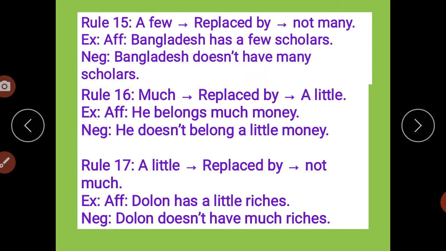Got it, students? So this is what we have done: how we have to change an affirmative sentence into a negative sentence. And while changing affirmative sentences into negative sentences, what different words get replaced with other words, I have also given with examples. Students, all these notes from the beginning of the second slide of my PPT should be there in your CW without fail.